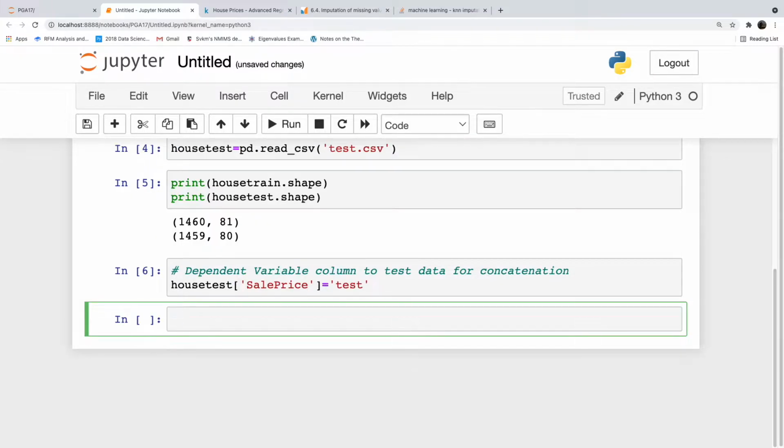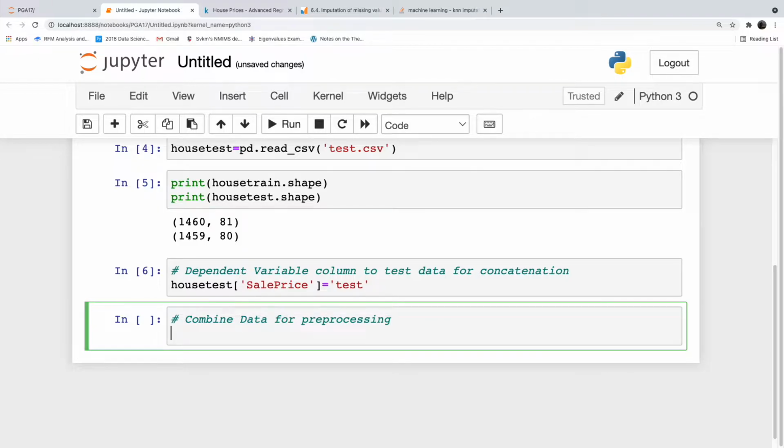Okay. Now we will combine the data for pre-processing. combine_df is equal to pd.concat([house_train, house_test], axis=0).